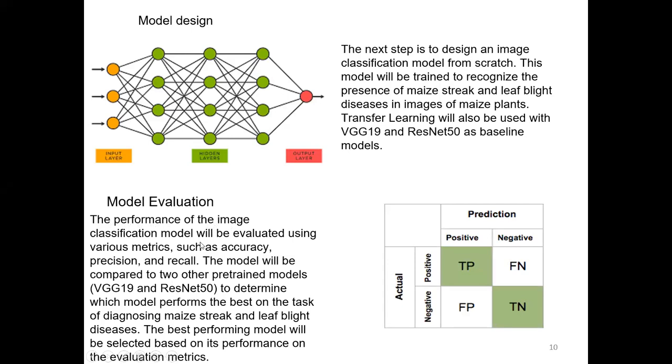The performance of the image classification model will be measured using various metrics such as accuracy, precision, and recall. The model will also be compared to the two pre-trained models, VGG19 and ResNet50, to determine which model performs the best on the task of recognizing maize diseases. The best performing model will be selected based on evaluation metrics such as accuracy, recall, and also precision.